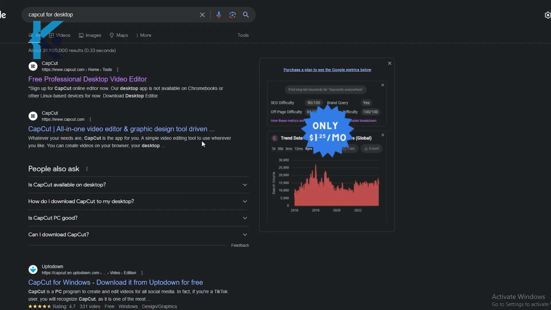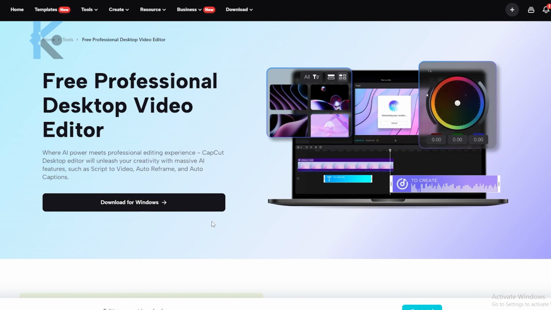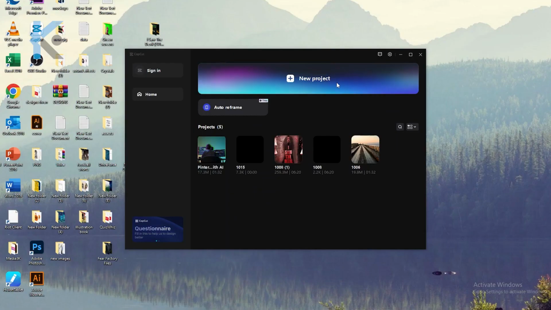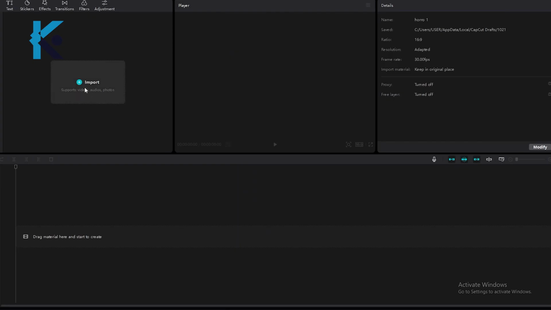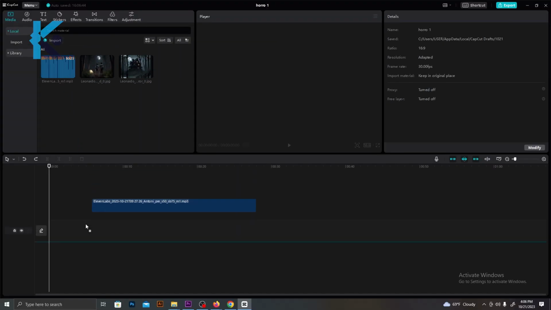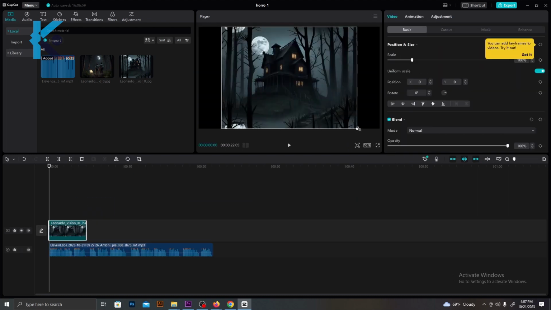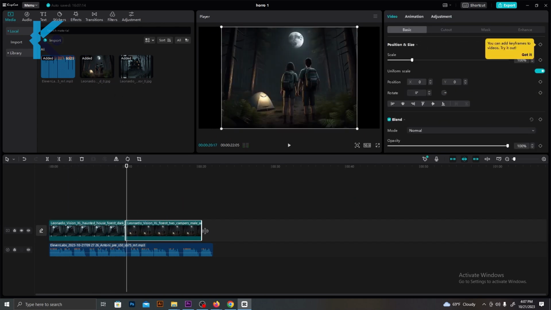For this process, you can download CapCut desktop version. It's a free video editing software. After you download it, you can follow these steps to make the final output. First, start a new project and select 16:9 ratio like this. Then, import all voiceovers and images that you generated. Now, drag the voiceover files to the timeline like this. Then add the images we generated suitable for each scene with voiceovers. It's a very simple drag and drop process.